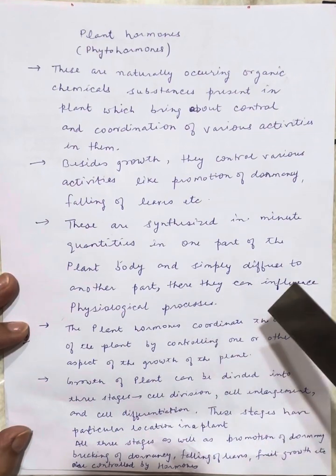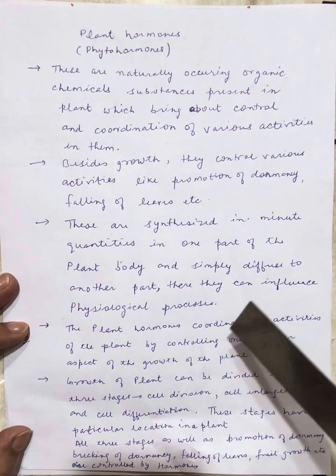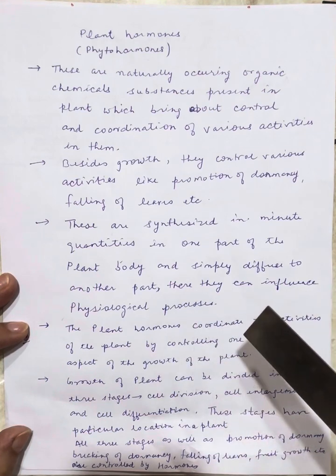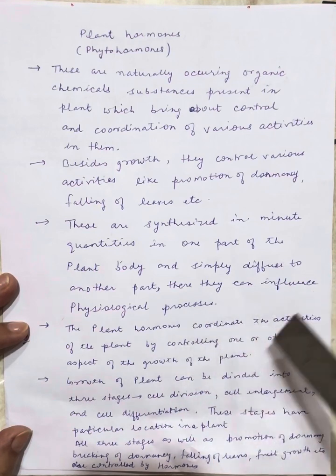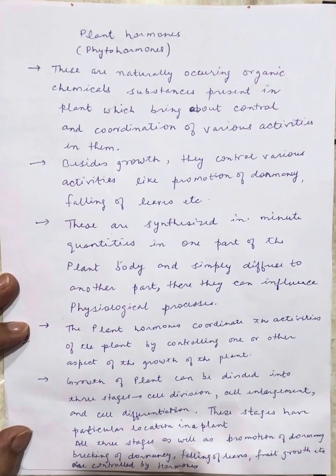The plant hormone coordinates the activities of the plant by controlling one or other aspect of the growth of the plant, like the way it is behaving towards the sun, or towards water, how the shoot is always moving up and the root is always moving towards gravity.